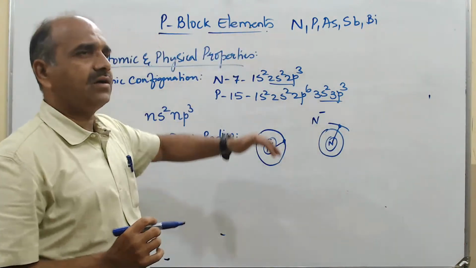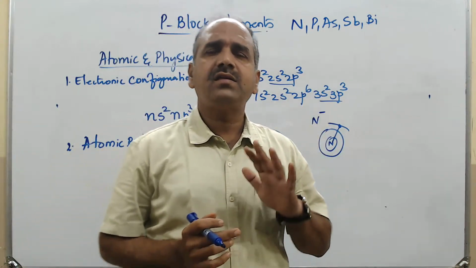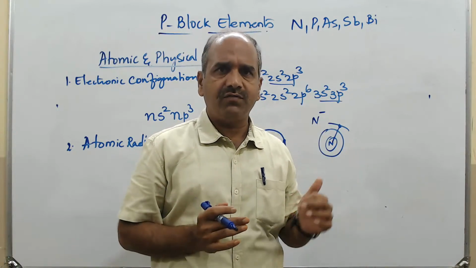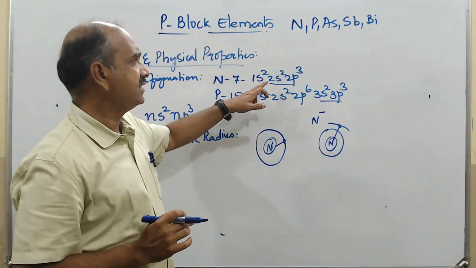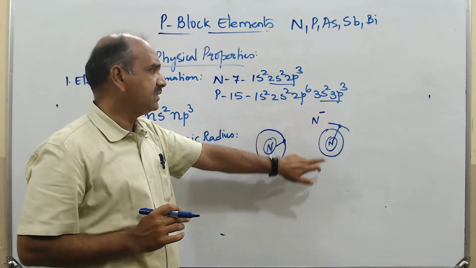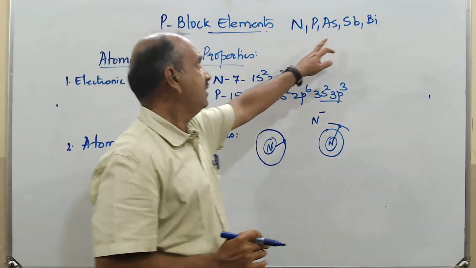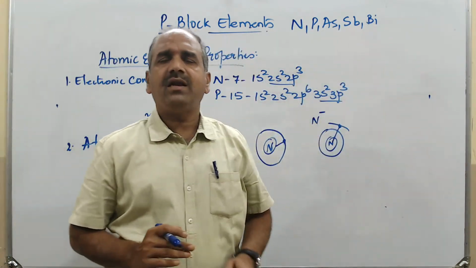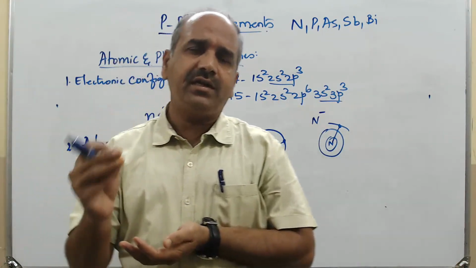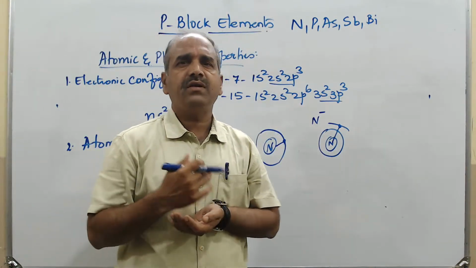As you come down the group, the atomic number increases, and the shell numbers increase. In the electronic configuration, first is 2s2 2p3, next 3s2 3p3, then 4s2 4p3, 5s2 5p3, then 6s2 6p3. The electron is entering into a new shell each time.